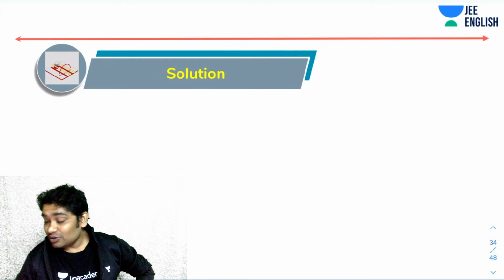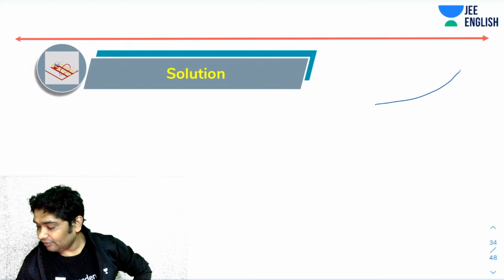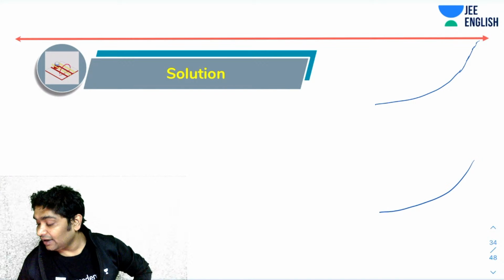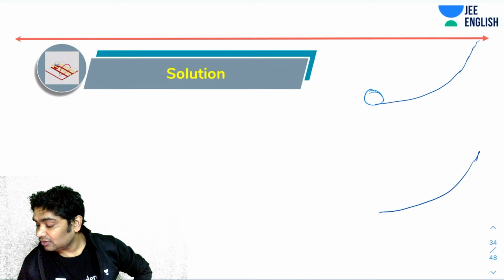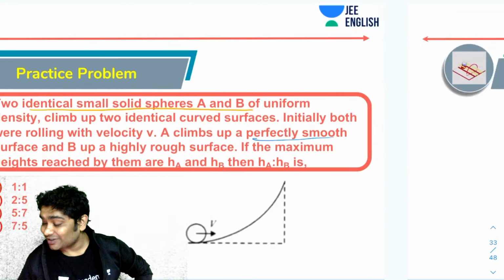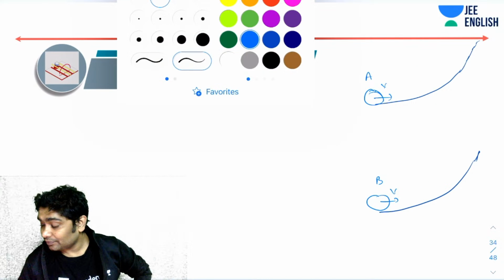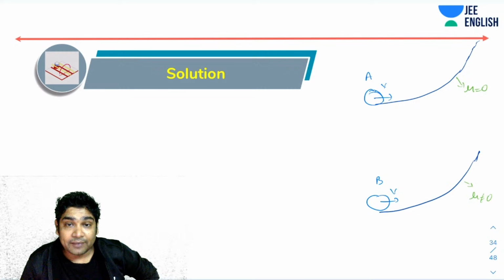What will happen? So imagine you have a surface like this, and you have another surface like this, identical. Now you have A here, and you have B here. Both are rolling with V. Now this is smooth, right? A climbs up a perfectly smooth surface. This is smooth, and here mu is non-zero, and in fact we've been told it is very high. So please remember what will happen.